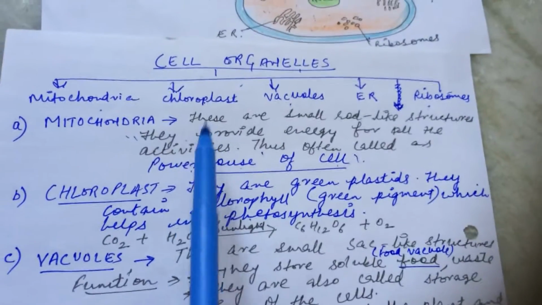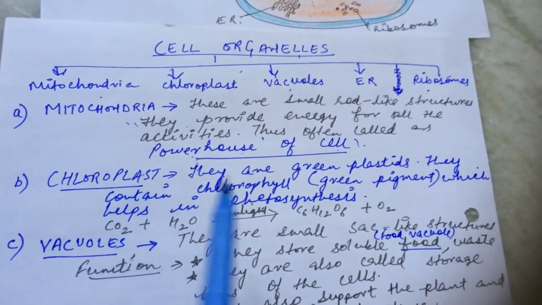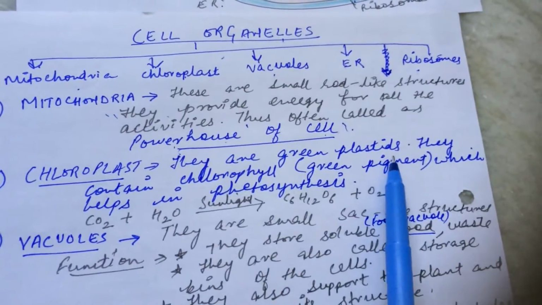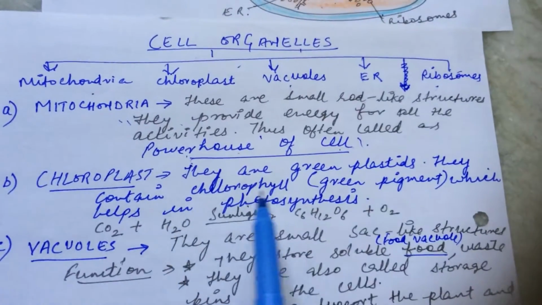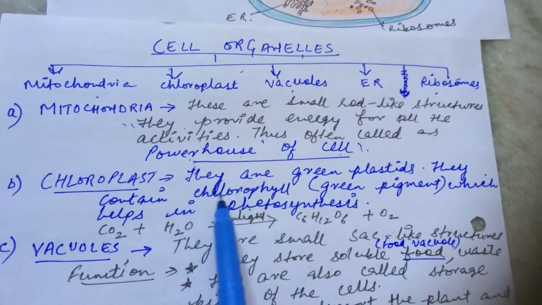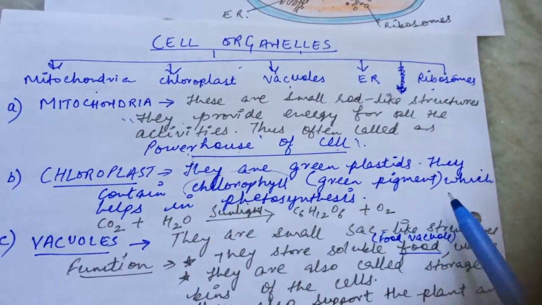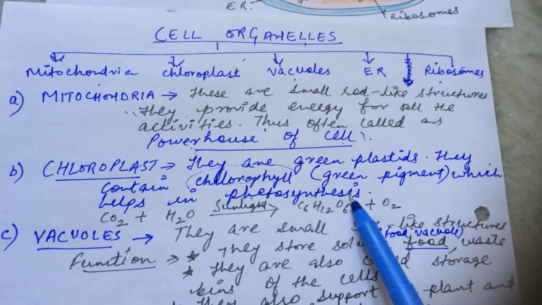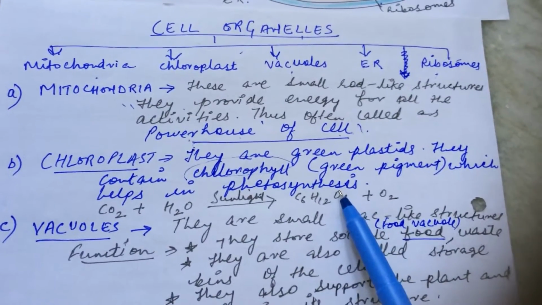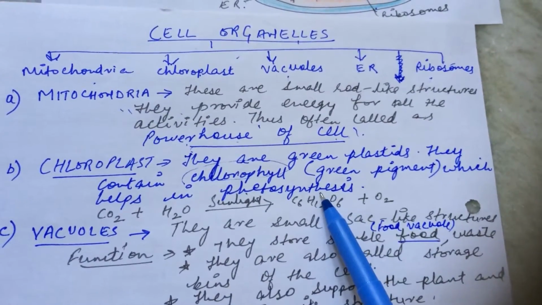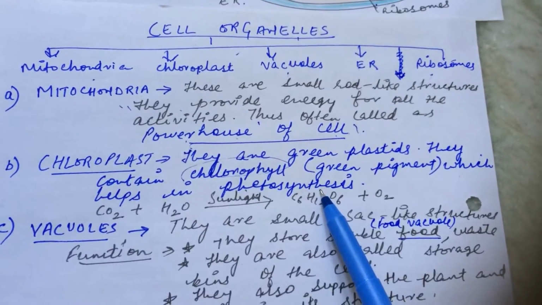Now another cell organelle is chloroplast. They are green plastids, right? They contain a green pigment, and that green pigment is known as chlorophyll. I think we are all aware of this word chlorophyll now, which helps in the process of photosynthesis. I think we all know what photosynthesis is.